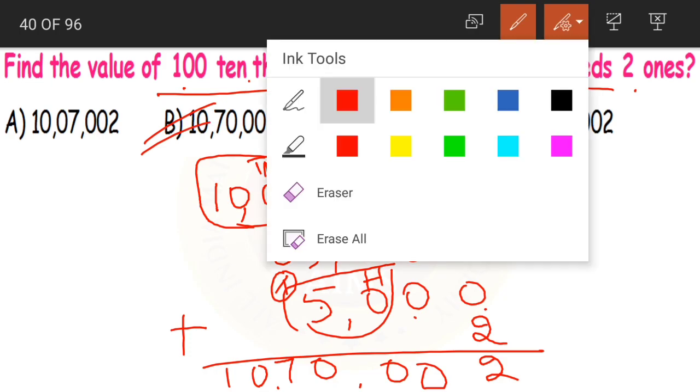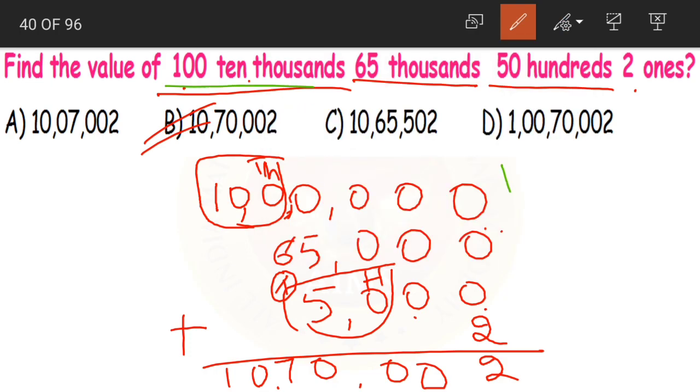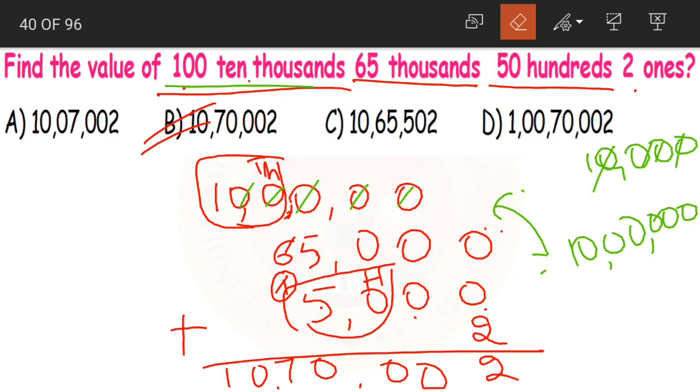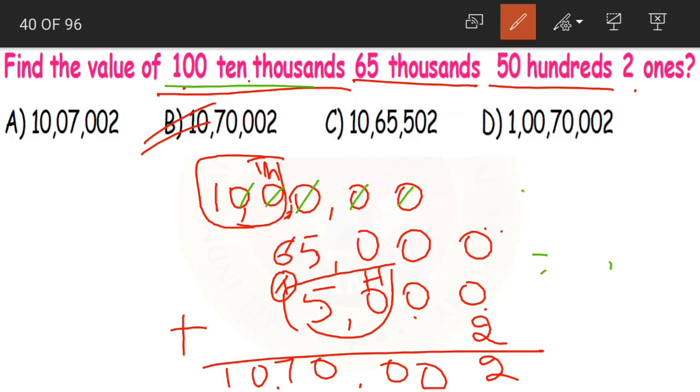Clear children? Or else you can multiply 100 into 10,000. What will you get? 1 ones are 1, and we have 6 zeros. So this becomes 10,00,000. Next we have 65,000.